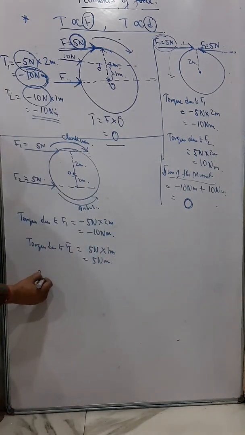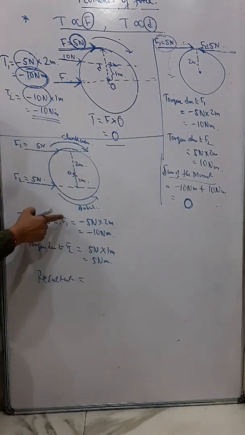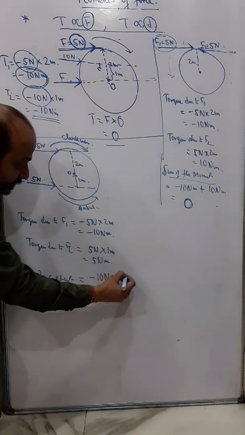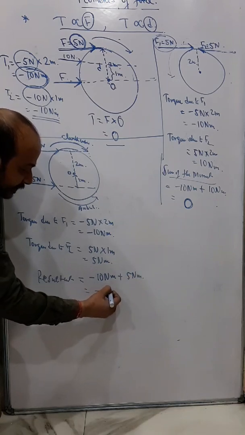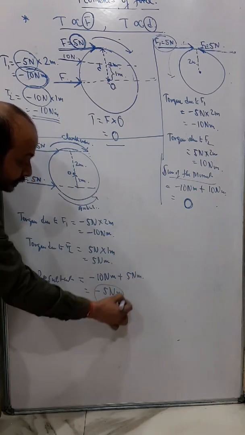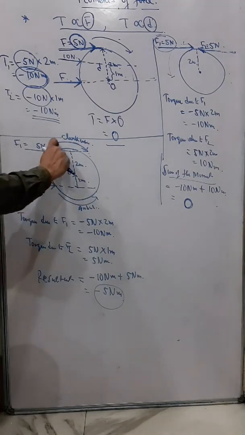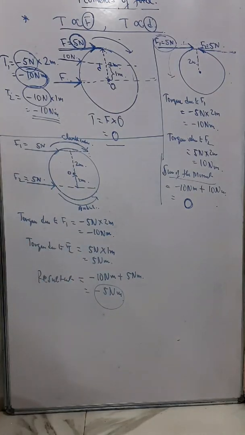And now what will be my resultant moment of force? The resultant moment of force will be the sum of the anti-clockwise and clockwise moments. So I get minus 10 Newton meter plus 5 Newton meter, and my answer comes out negative, minus 5 Newton meter. So you can understand that in this case the body will rotate, and finally it will rotate in the clockwise direction with a moment of force of 5 Newton meter. Understand? So this is about moment of force.